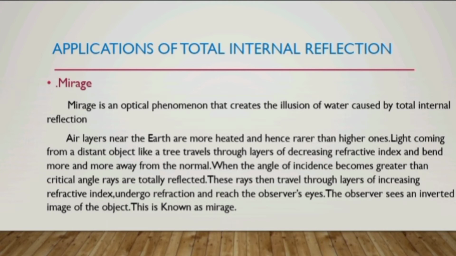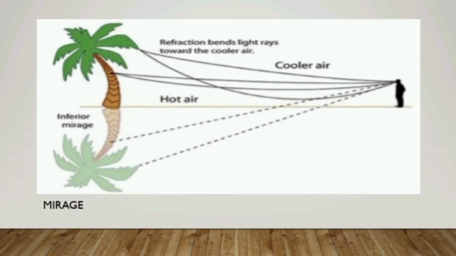Light coming from a distant object like a tree travels through layers of decreasing refractive index, that is, from denser to rarer medium, and they bend more and more away from the normal. When the angle of incidence becomes greater than the critical angle, the rays are totally reflected. These rays then travel through layers of increasing refractive index, that is, from rarer to denser medium, they undergo refraction and reach the observer's eyes. The observer sees an inverted image of the object. This phenomenon is known as mirage.